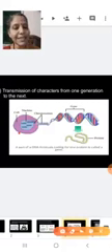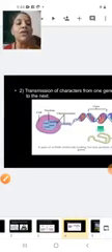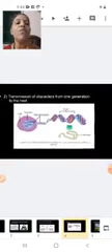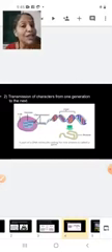Students, you can see this is a cell. Inside the cell is a nucleus. Inside the nucleus is a chromosome. What does the chromosome contain? DNA. And what are the parts of the DNA called? Units or parts of the DNA are called genes. And what is the function of the gene? A gene is responsible for the transmission of characters from one generation to the next. Okay. What is responsible? Genes are responsible.